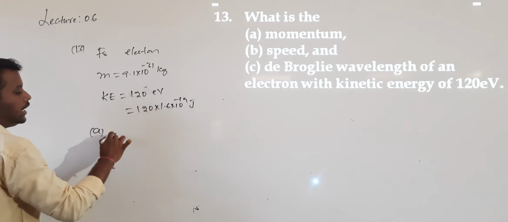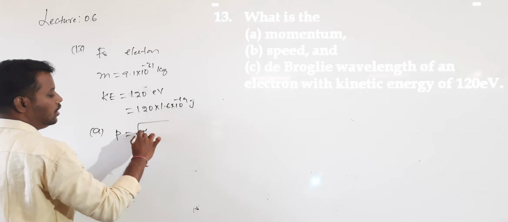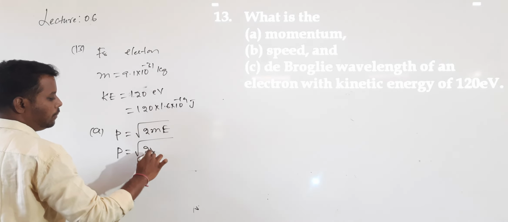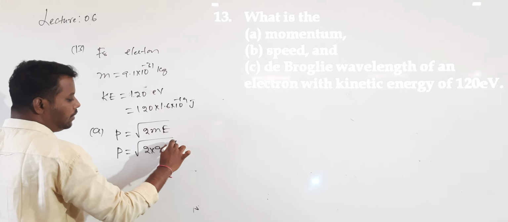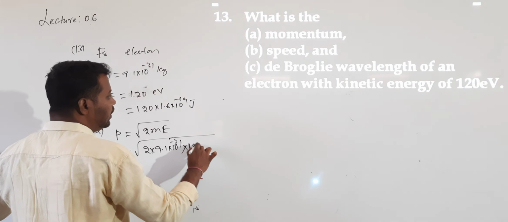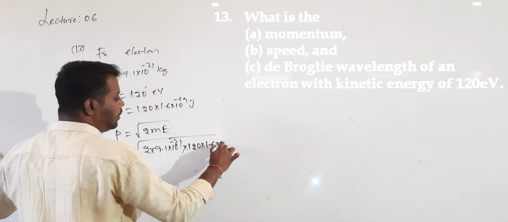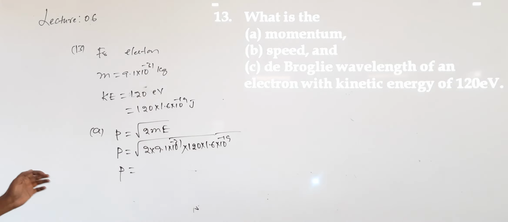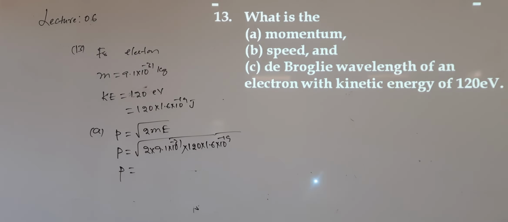First, they are asking momentum. So p is equal to root over 2 into m into E. So the p value is root over 2 into the mass value 9.1 into 10 power of minus 31 into the kinetic energy value, 120 into 1.6 into 10 power of minus 19. You simplify this, you will get the answer for momentum. After simplification, directly I am writing the momentum value you will get: p is 5.88 into 10 power of minus 24.